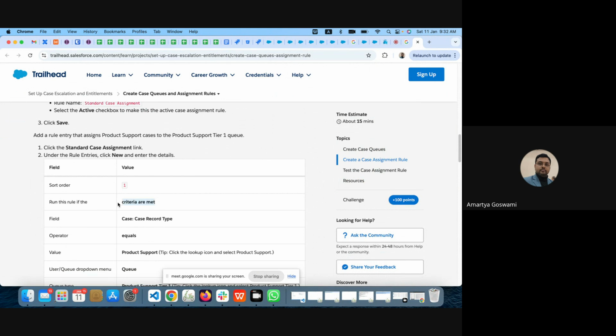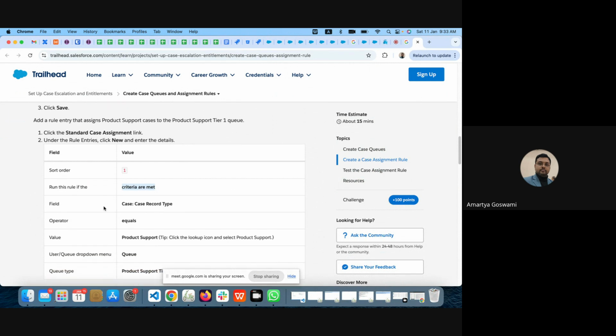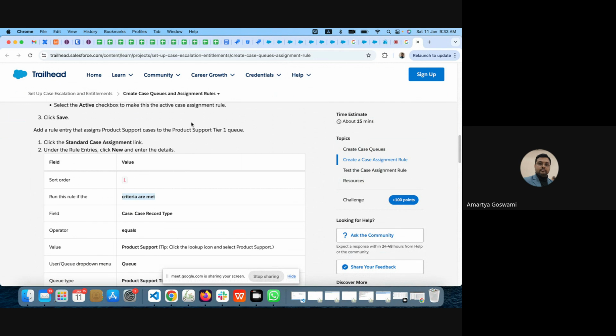First thing is, what is the criteria? Whenever this rule is getting executed, when should someone say that this product support tier 1 queue will be the owner of the case? Case assignment means assigning the owner of the case.